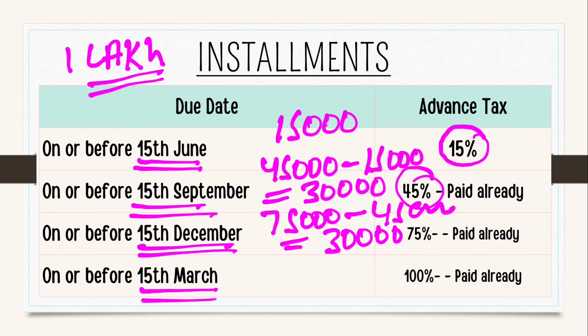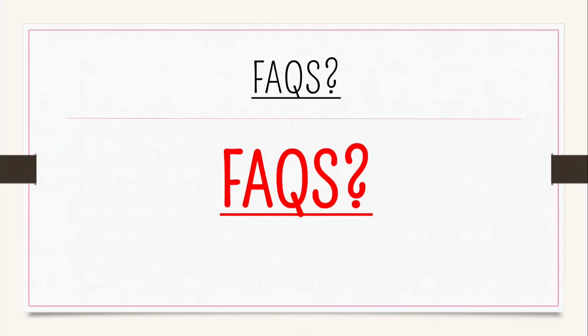On or before 15 March, friends, you have to pay the entire 1 lakh rupees tax, but 75,000 rupees you have already paid. So 25,000 tax you need to pay on or before 15 March.